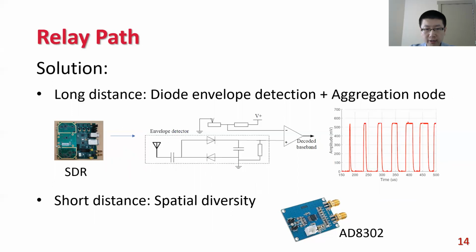The aggregation node can first demodulate the sensor's baseband signal and then use active transmission that can provide sufficient strength for envelope detection. Another way is to use a log ratio function component to perform multi-antenna decoding. This is a direct decoding that can eliminate the aggregation node but has to trade off the distance between two sensors.